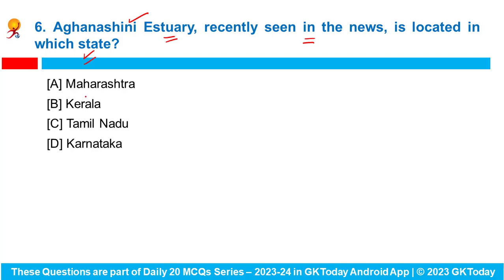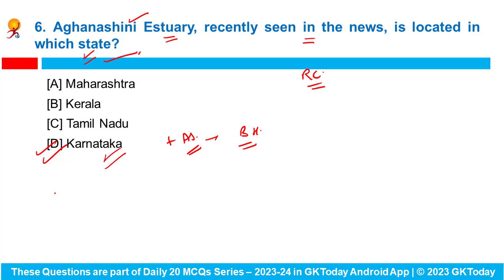Actually, a group of conservationists have called for the establishment of the Aghanashini Ramsar Wetland Conservation Authority so as to help with the wise use of natural resources at the estuary. Okay, and it lies in the state of Karnataka. Basically, it merges with the Arabian Sea as well, and that's why it is a biodiversity hotspot. Recently, it has been honored as a Ramsar Site under the Ramsar Convention, and it is renowned for its productivity and ecological richness. Basically, setting up a conservation authority is crucial for safeguarding this vital coastal ecosystem in the state of Karnataka, right? So this estuary lies in Karnataka state.